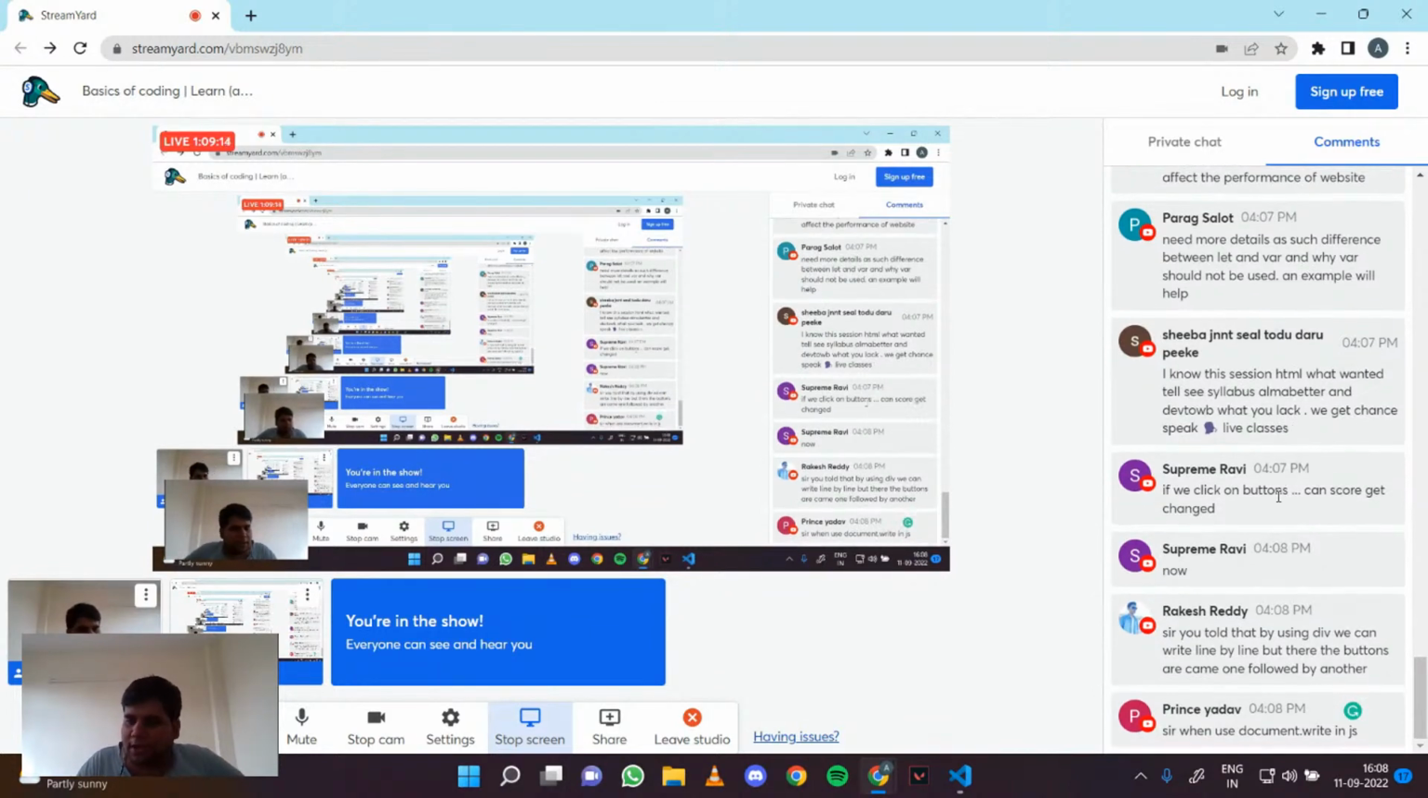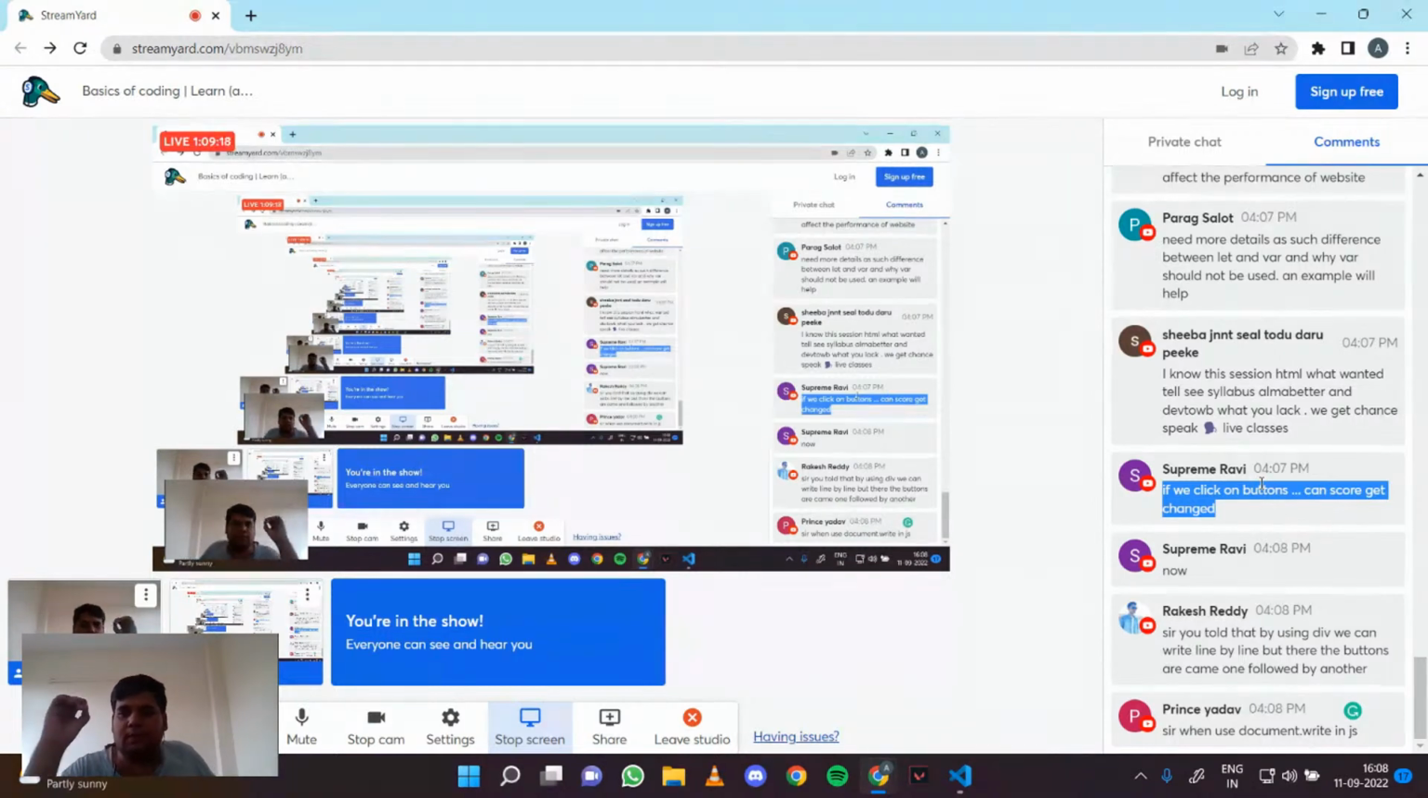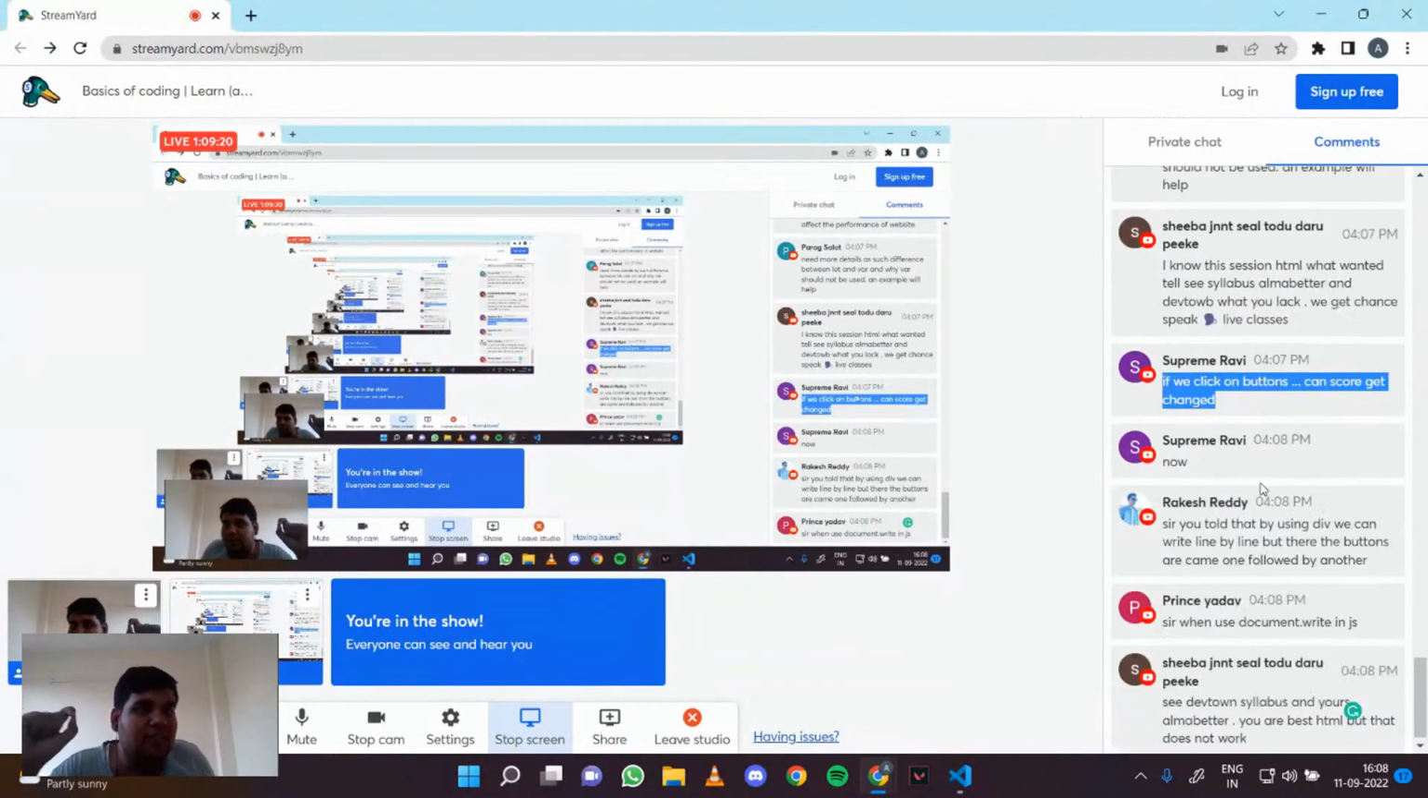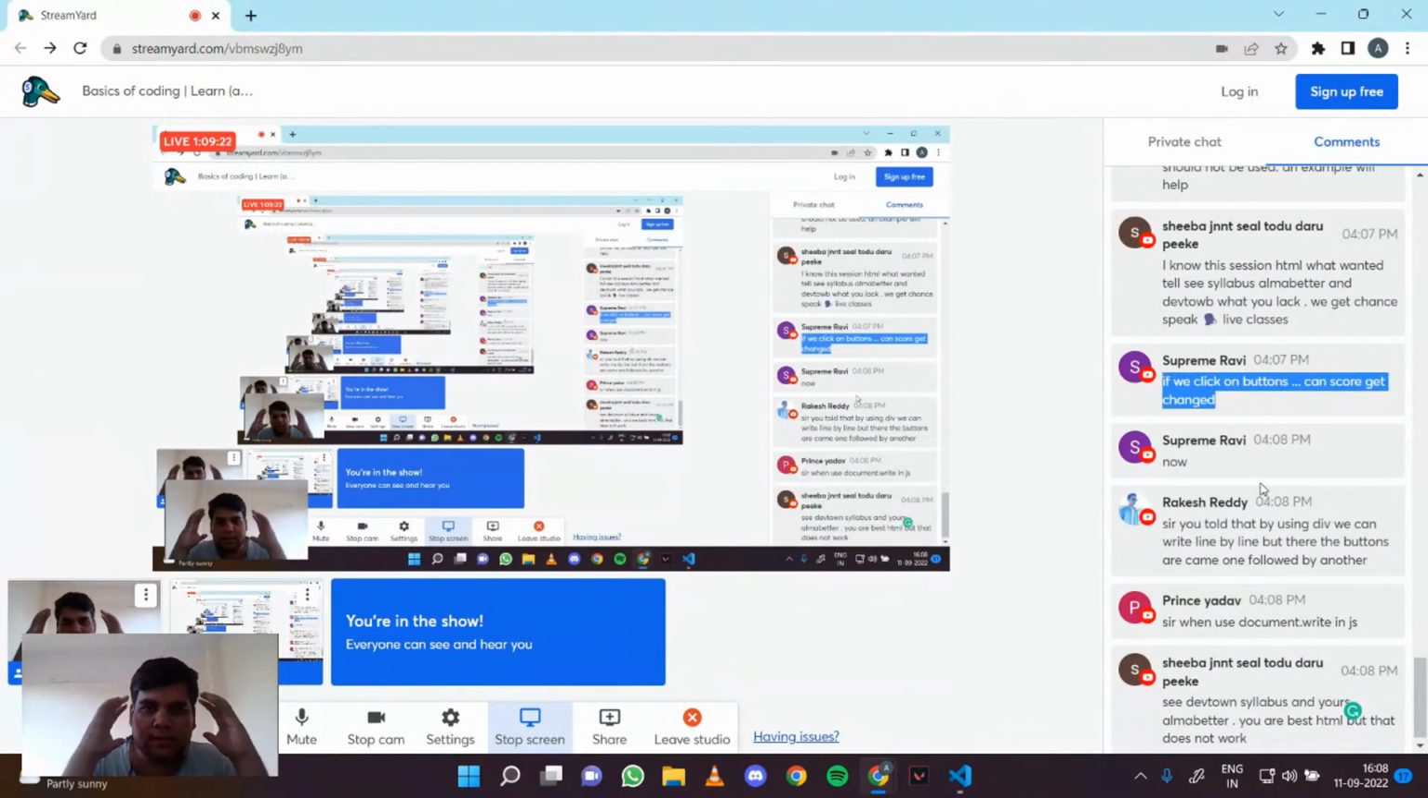Okay, if we click the buttons, can the score get changed? Yes, Ravi. We will actually make this functional. This is functionality, right? You want to click buttons and you want something to happen. So this will be done using JavaScript.